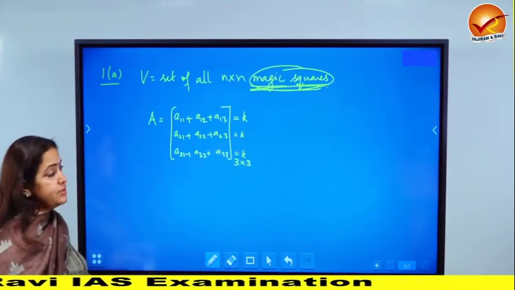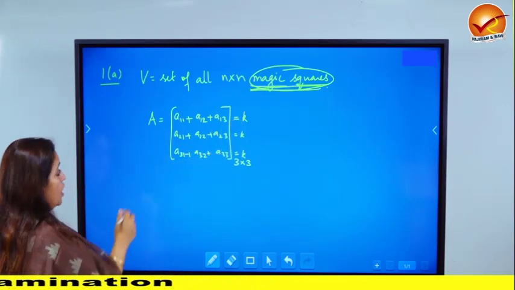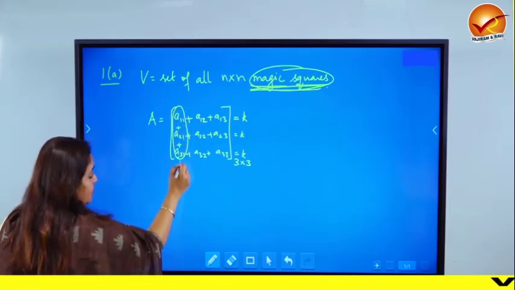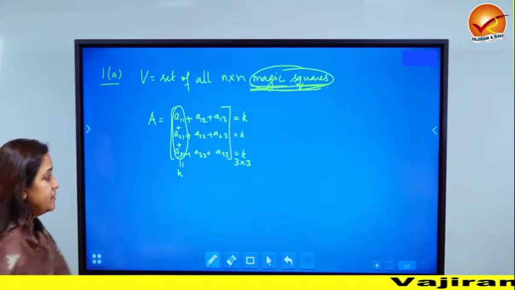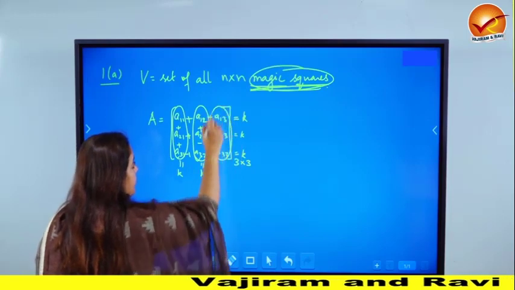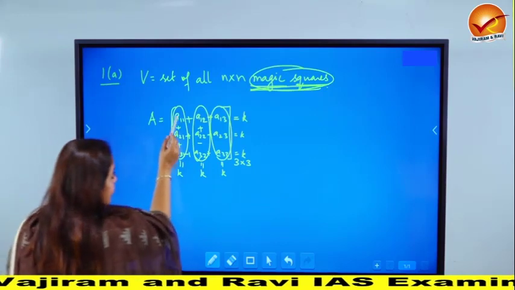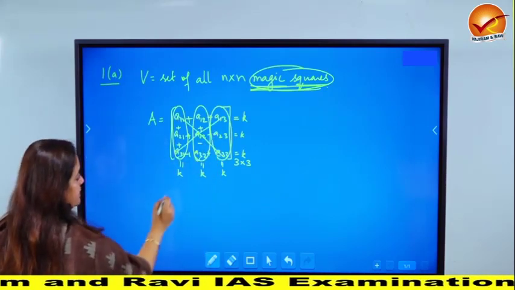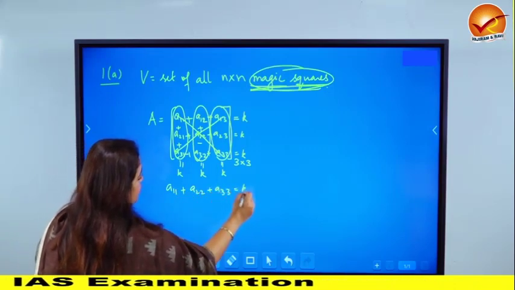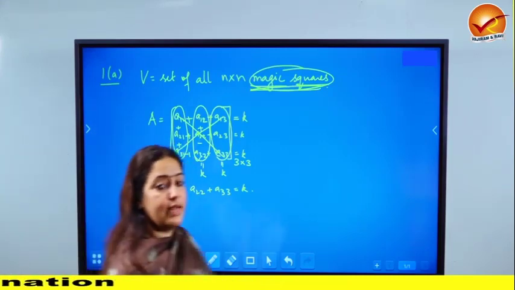That means all the rows' elements should add up to a constant k, and all the column entries should also add up to k. So A11 plus A21 plus A31 should also be the constant k. Similarly, the second column, if you add up these values, the answer should come out to be k, and here also the answer should be equal to k. Not just that, the diagonal entries should also add up to k. So basically A11 plus A22 plus A33 should also be k, etc. So there are so many conditions on what a magic square is going to look like.